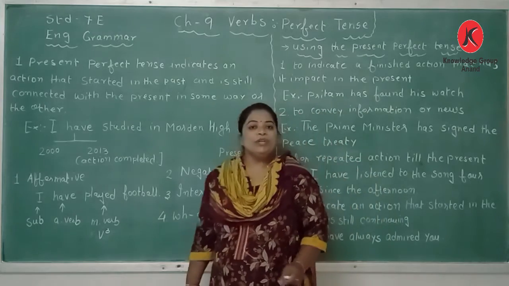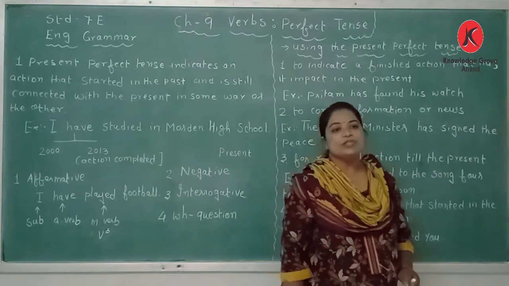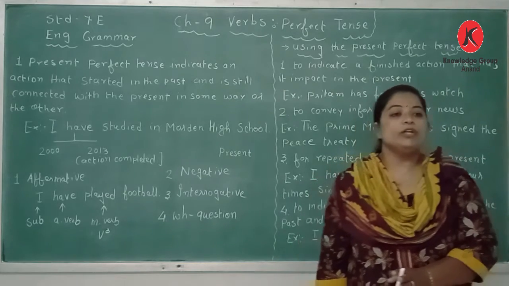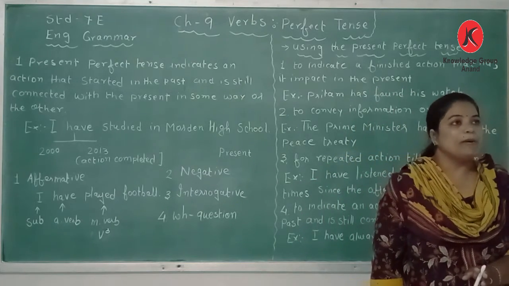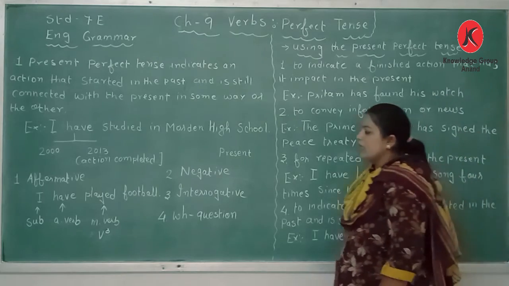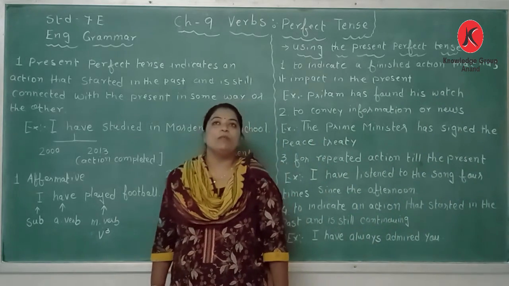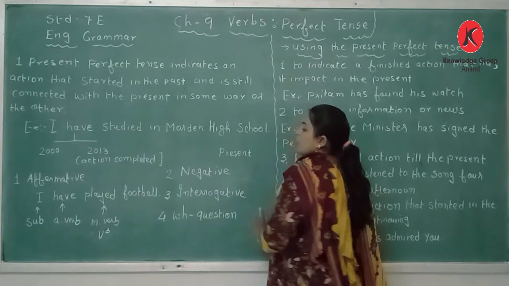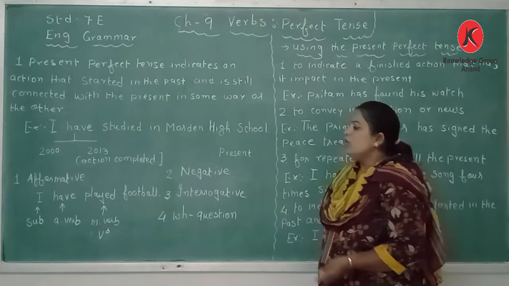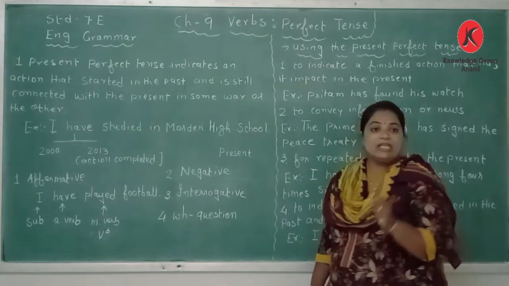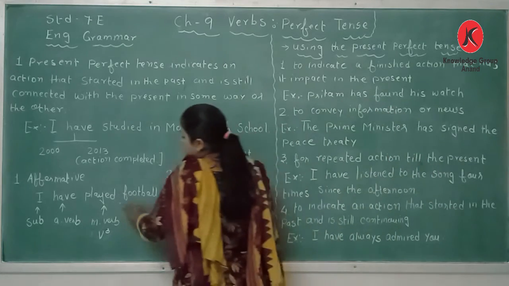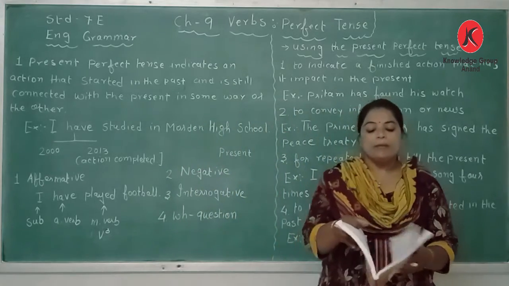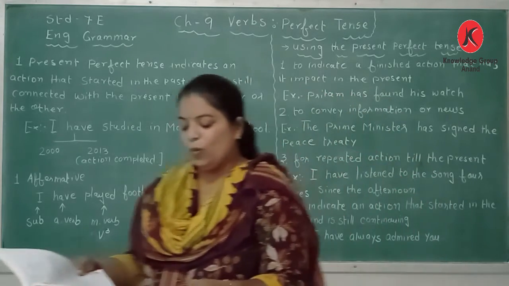Okay. Verb number 1 is used in the present tense. Verb number 2, that is the past tense, we use in the past tense. And verb number 3, that is the past participle form of the verb, that we use in the perfect tense. So I have played football. So I is a subject, have is an auxiliary verb and played is a main verb, that means a verb number 3, the past participle form of the verb.